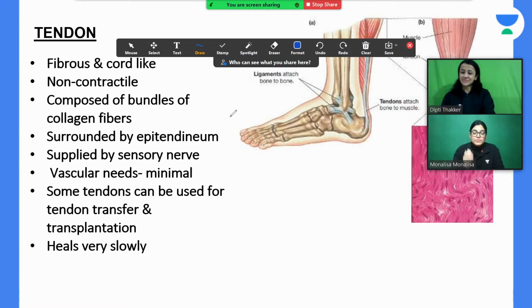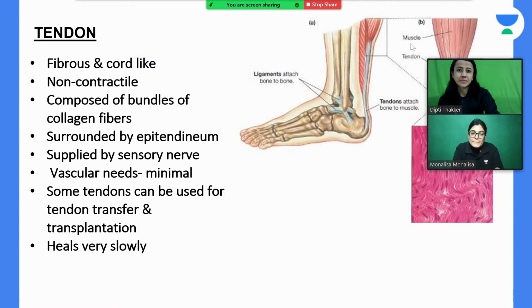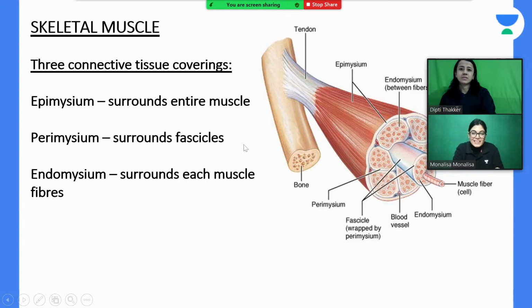Okay, now if you see a single muscle unit, that is the muscle fiber. Can you please show me the previous slide, Dr. Dipti? Thank you.